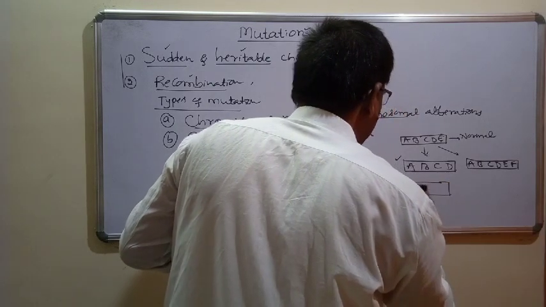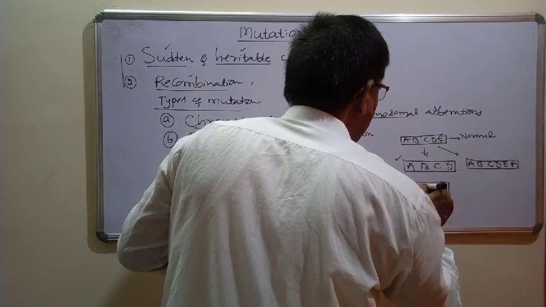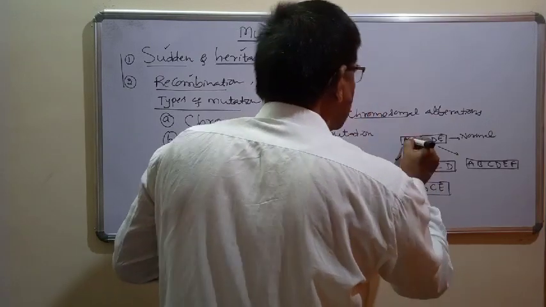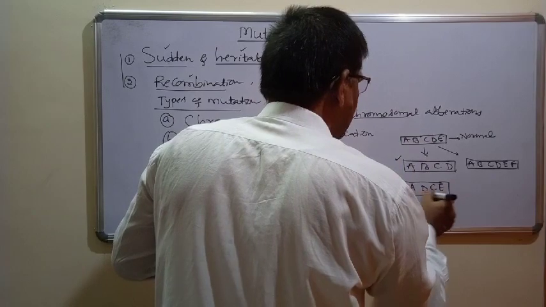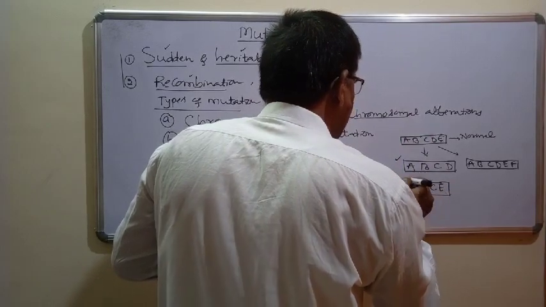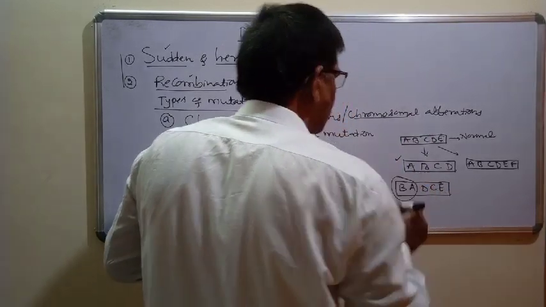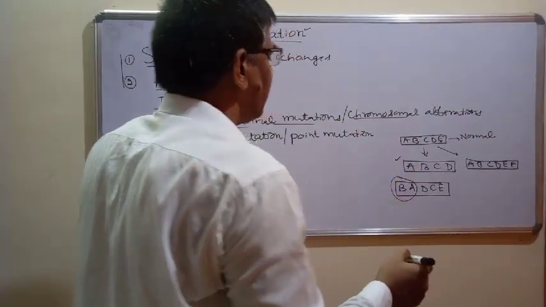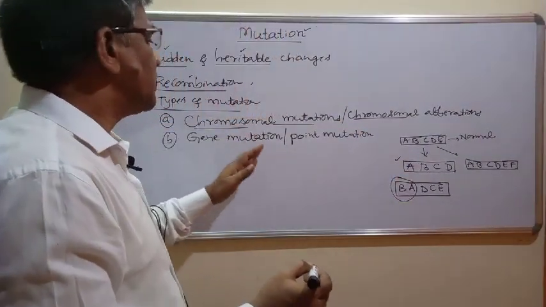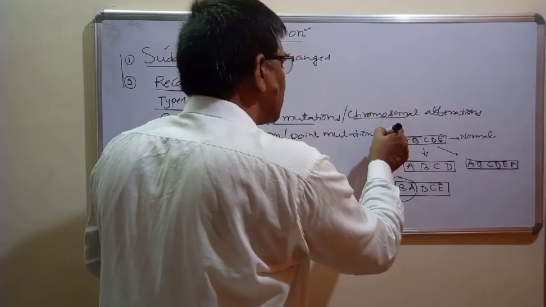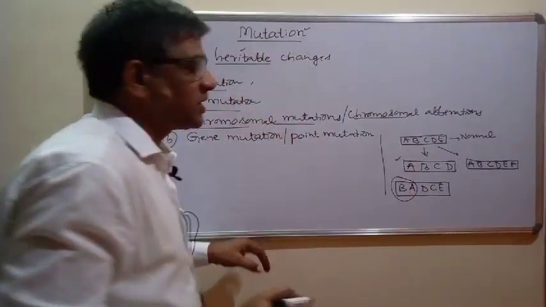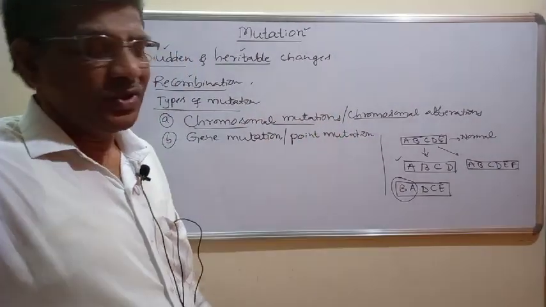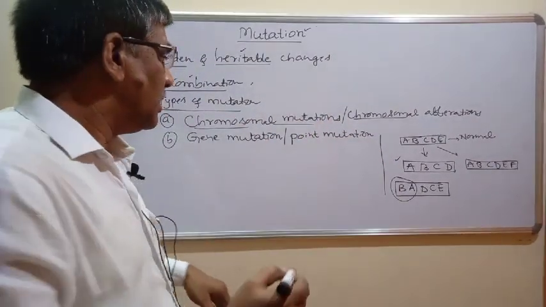Instead of A, B, C, D, E there is B, A, D, C, E. This is the normal chromosome, this is the abnormal one, where inversion has taken place. This is another kind of chromosomal mutation. In this way, such mutations suddenly take place at the level of the chromosome and are called chromosomal mutations.